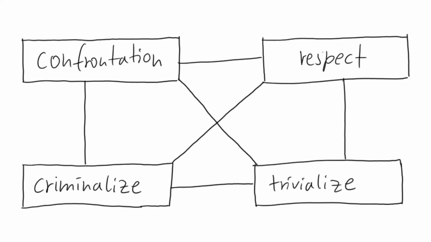However, he shouldn't overdo that either, because that might lead to trivializing the matter, to just saying, oh, it was nothing, let's just forget about this. And he doesn't want that either. So this is what the square would look like. And again, visualizing it in this way can help the father understand the challenge in the conversation ahead and what are the risks that he needs to be aware of and that he needs to avoid.